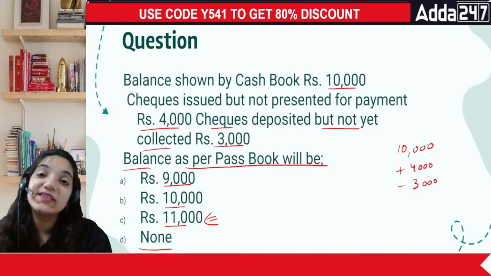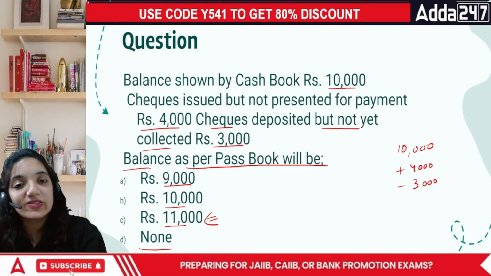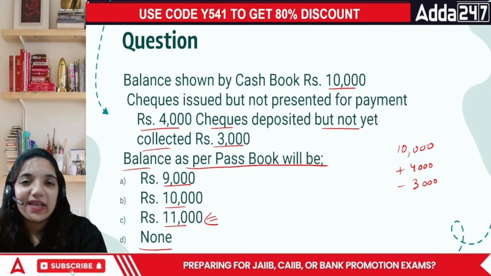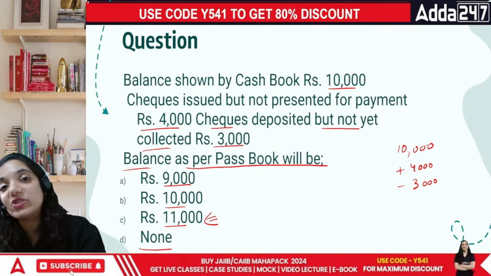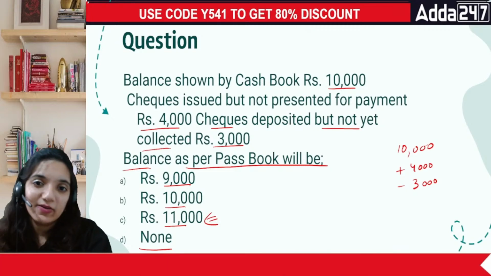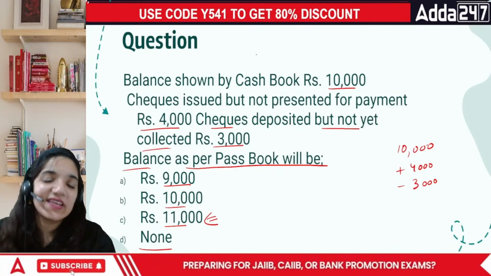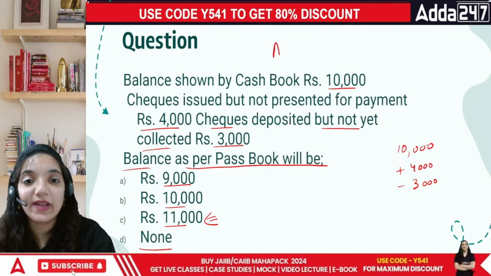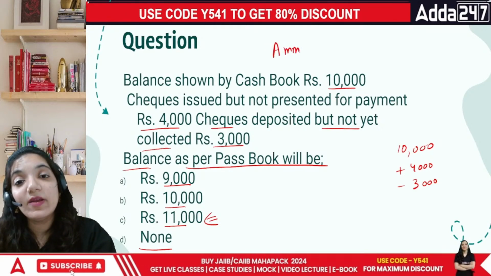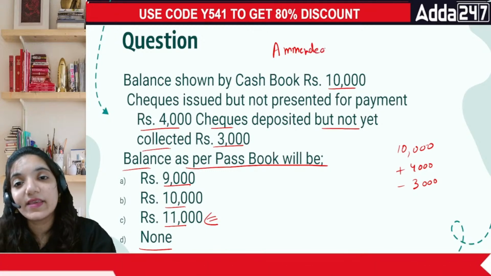So yes, there is a discrepancy between the two because of these two specific areas. But whenever the cash book is exclusively wrong, only the cash book is making some mistakes, this happens when the accountant is making some mistakes and we want to correct them. So for all of them, we make an amended cash book.